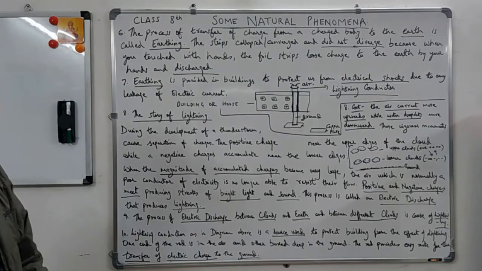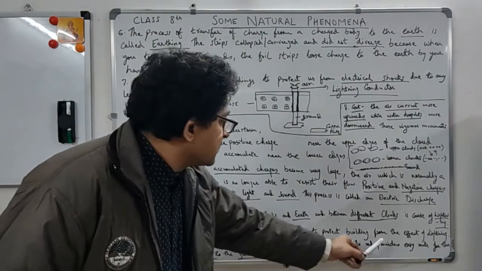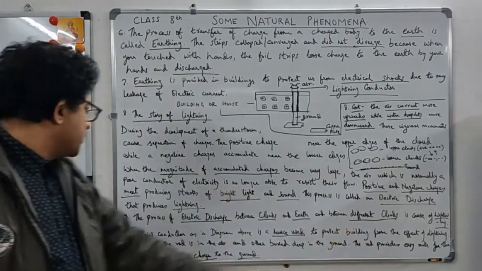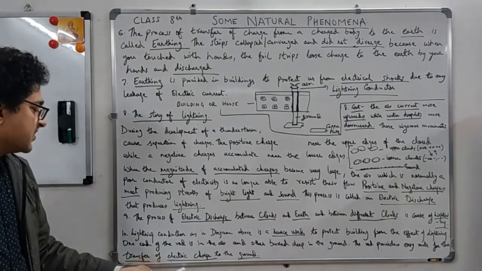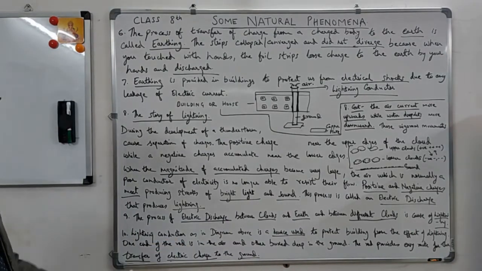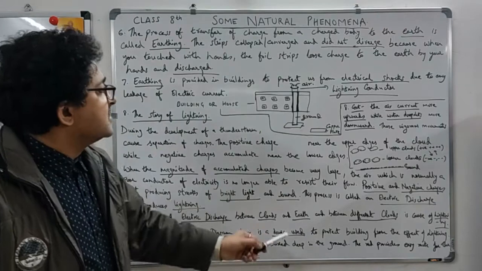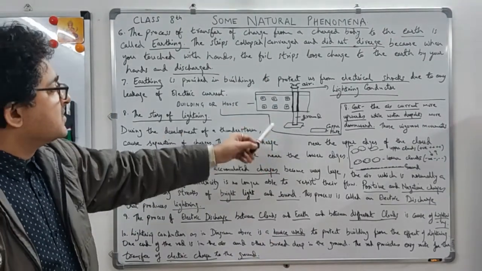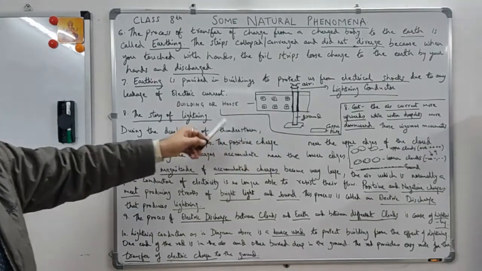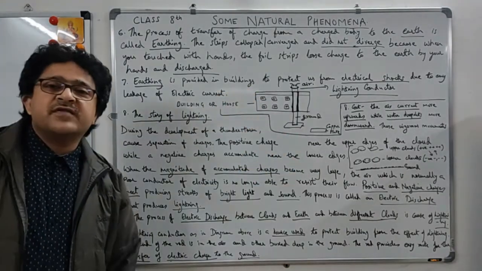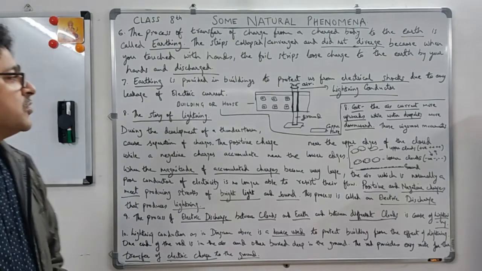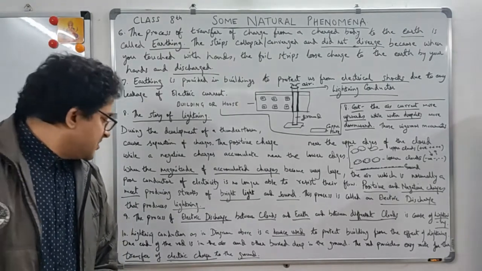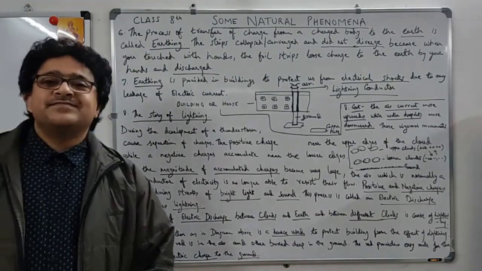The rod provides an easy route for the transfer of electric charge to the ground. So basically, this is what happens in a lightning conductor. It is an easy route to the ground, basically the earthing concept. So electrical discharge is happening, and the lightning conductor will protect your building from the effects of lightning, so your building will not be damaged. Okay, so now let's move further.